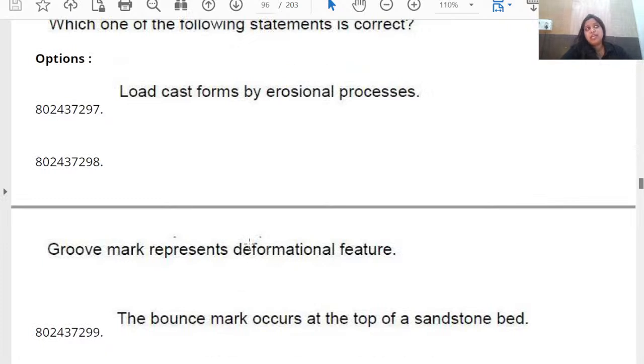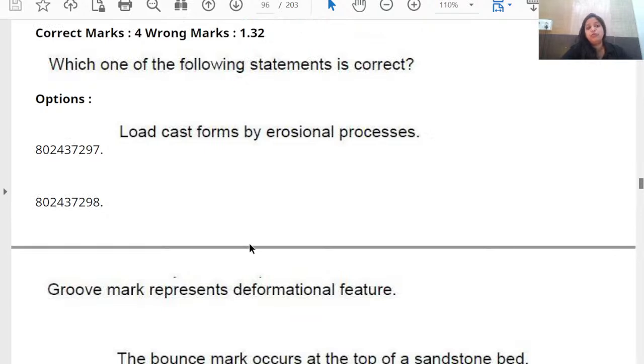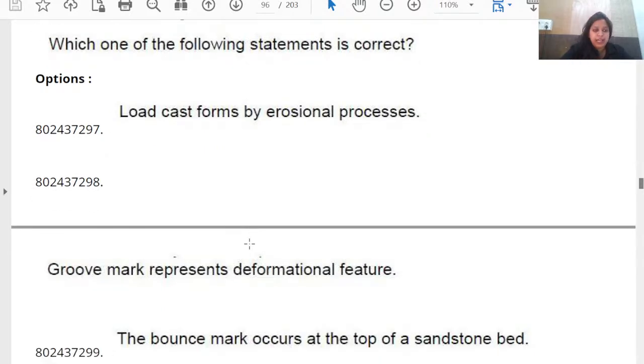Because of a sandstone depositing on top of a shale, this kind of density variation is what causes formation of a load cast. So load cast is not erosional; it does not form by an erosional process. So the answer is not A.